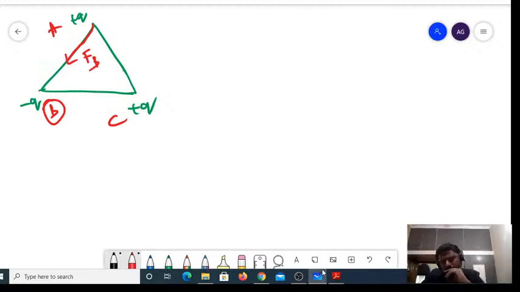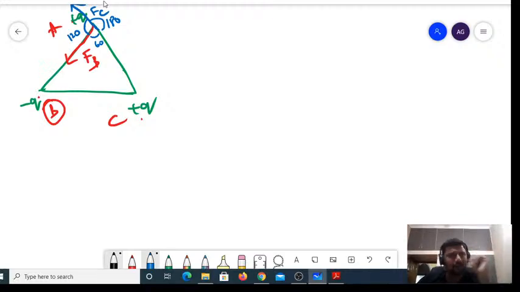Why is it so? Positive and negative attract, and we will practice that. Positive and positive will repel, so FC will act in this direction. This is the FC. What is the angle between FC and FB? It is 120 degrees. Why? This is 180 and this is 60, so the angle must be 120 degrees. No.